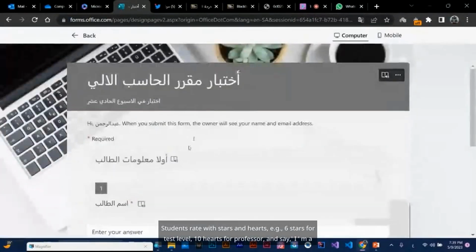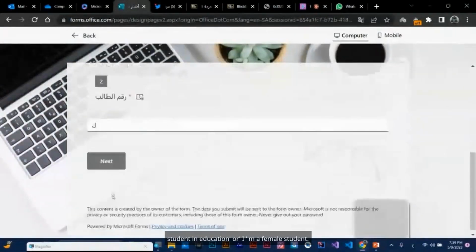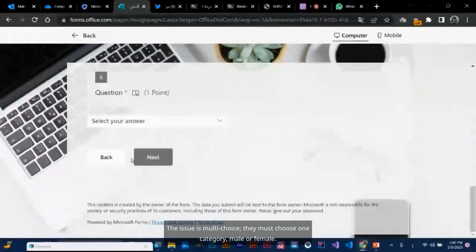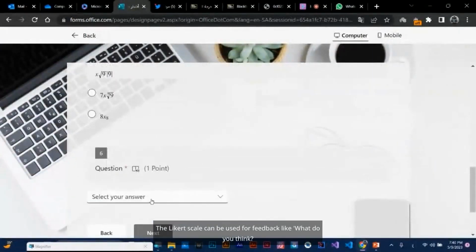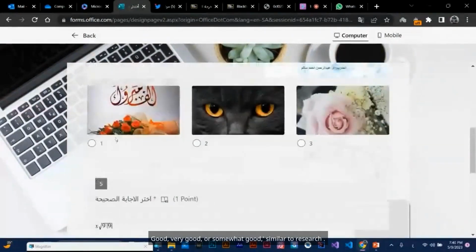Students rate with stars and hearts, for example 6 stars for test level, 10 hearts for professor, and say, I'm a student in education or I'm a female student. The issue is multi-choice. They must choose one category, male or female. The Likert scale can be used for feedback like, what do you think? Good, very good, or somewhat good, similar to research.